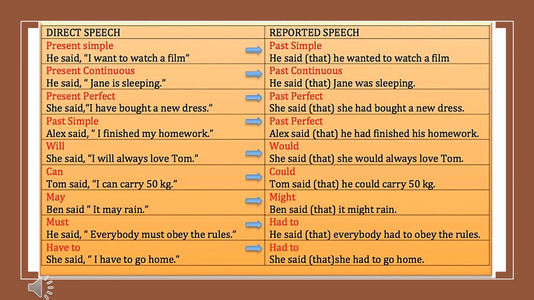Here I include again the chart of the verb tenses for you. Present simple changes to past simple, present continuous to past continuous, present perfect to past perfect, past simple to past perfect, and some modals also change, like will changes to would, can to could, may to might, must to had to, and have to to had to. Okay? And let's analyze the past tense.